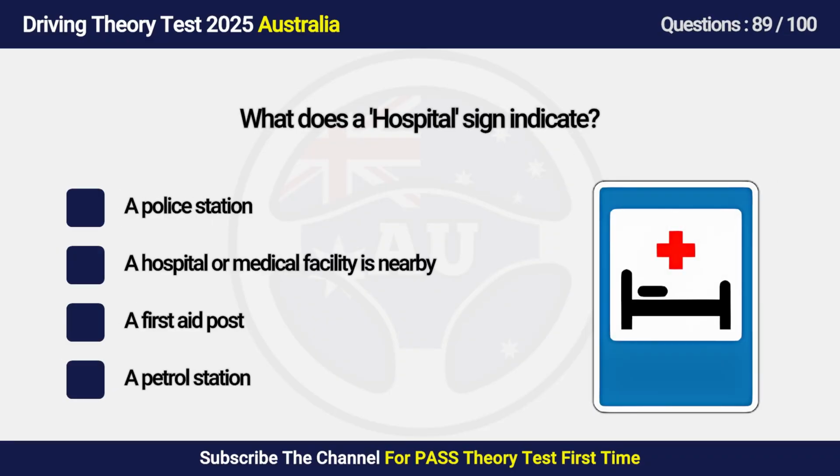Question 89. What does a hospital sign indicate? A. A police station. B. A hospital or medical facility is nearby. C. A first aid post. D. A petrol station.